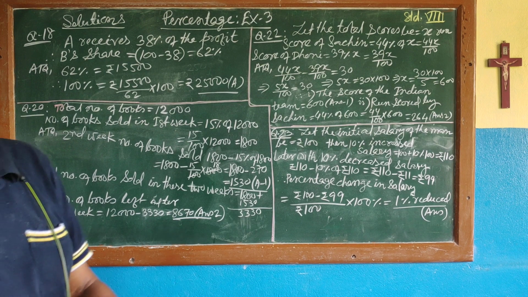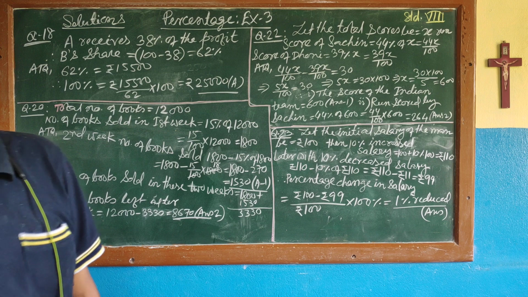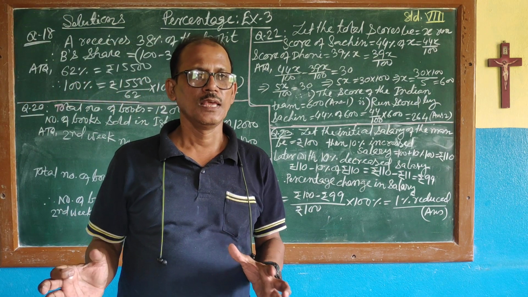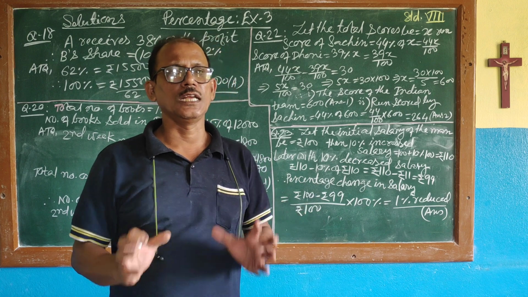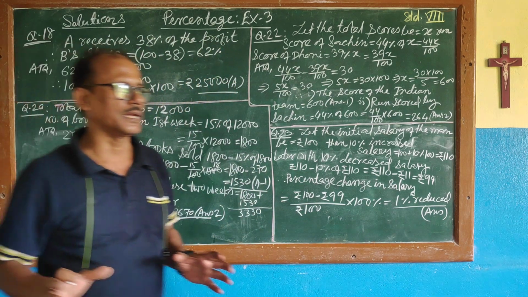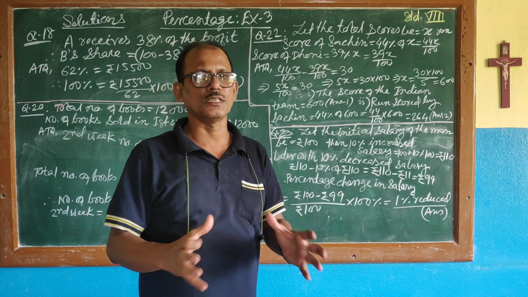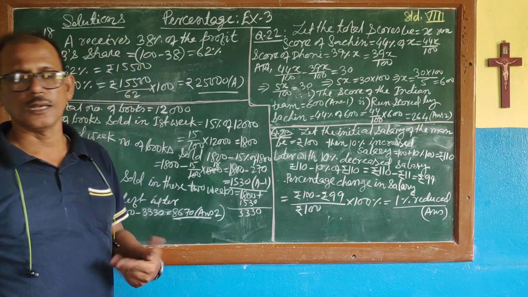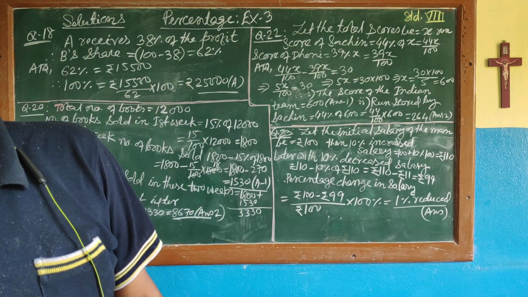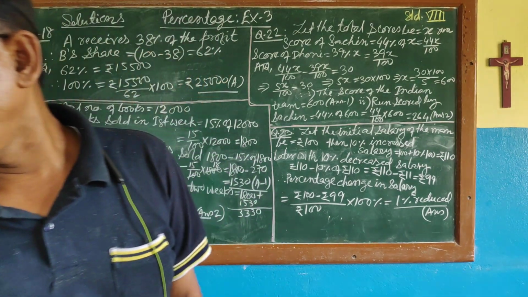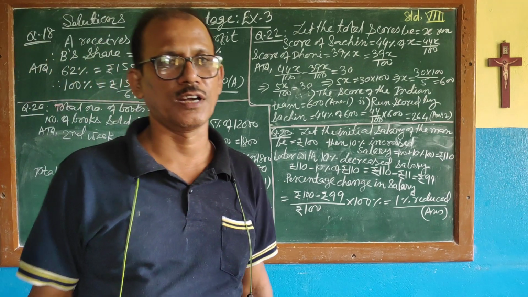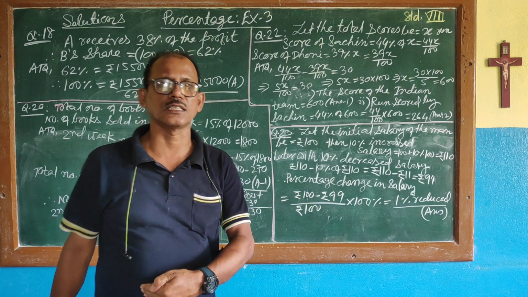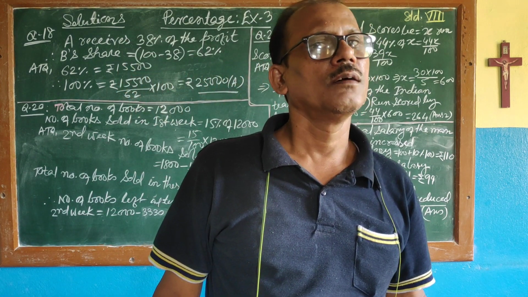A and B are business partners, and A receives 38% of the profit. Whatever profit is made, they receive it as per their share. So A received 38%, and B's share was rupees 15,500. The amount of B's share is given as 15,500, and A's share is given in percentage.